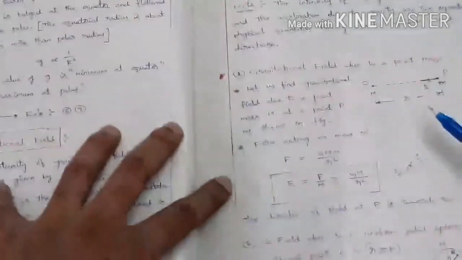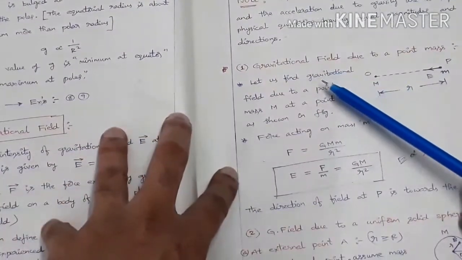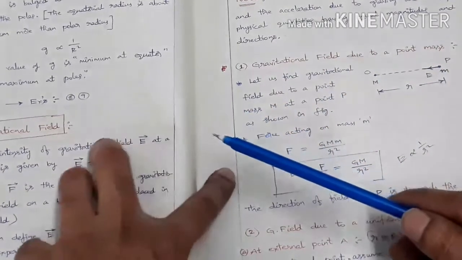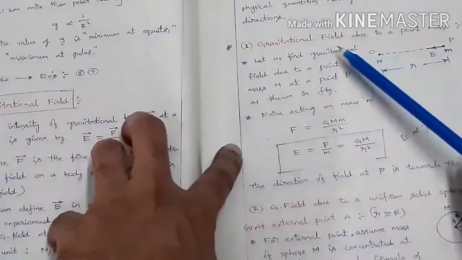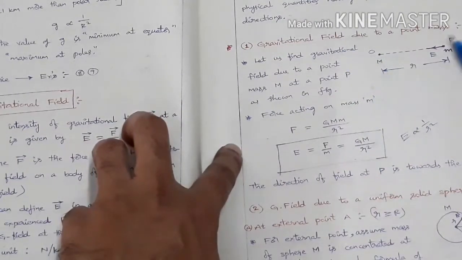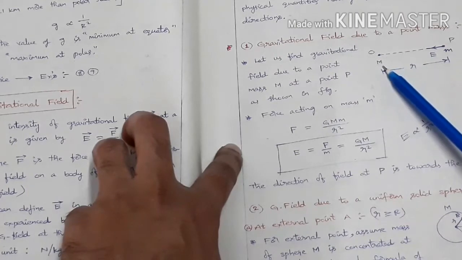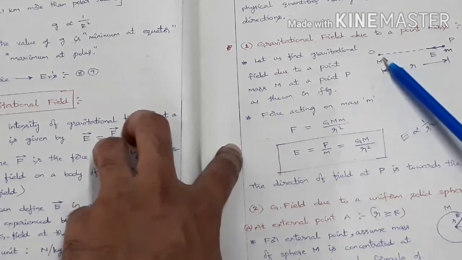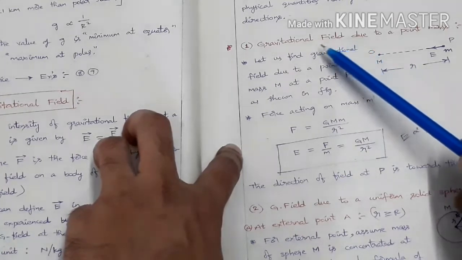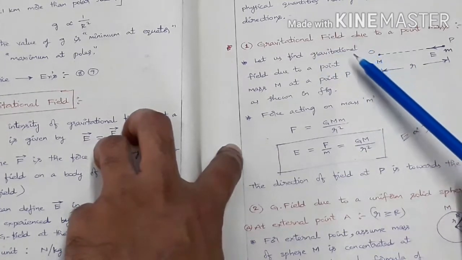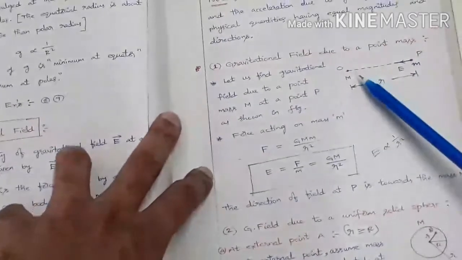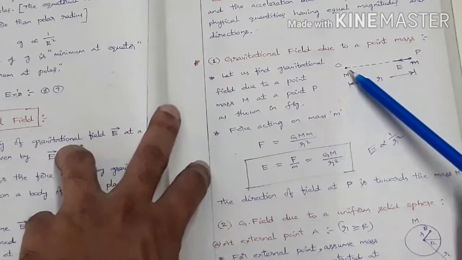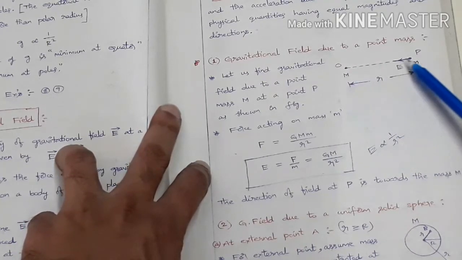Next one. Now, gravitational field due to a point mass. Till now we have seen the basic concept of gravitational field. Now what is the gravitational field due to a point mass? See here at O, a point mass capital M is placed, and we want to find the gravitational field intensity. One more point is that gravitational field and gravitational field intensity, both of them are the same. So now we are interested to find the gravitational field intensity of this point mass M at some point P.